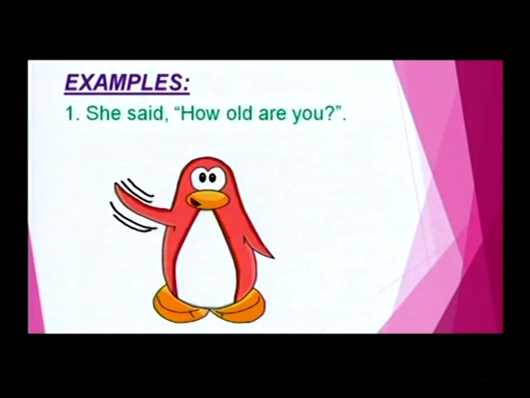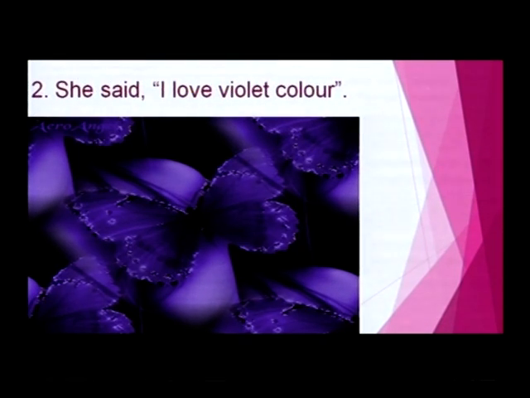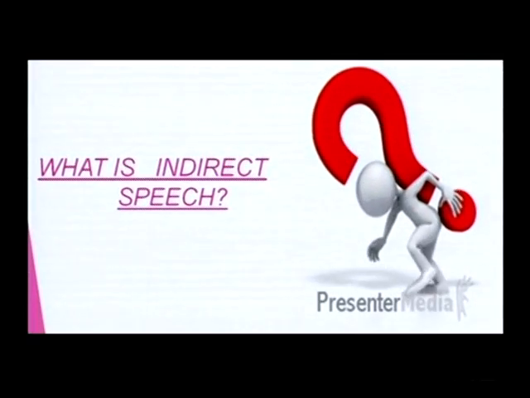One more example, let us see. She said, "I love violet color." See, this direct speech statement is between the quotation marks, and it is preceded by the capital letter I. I think you all understood what is direct speech. Clear? Now friends, let us see the meaning of indirect speech.